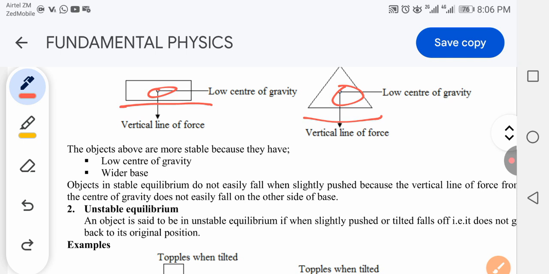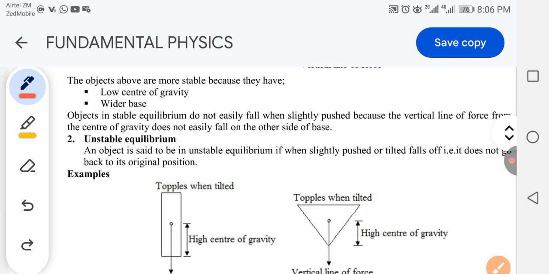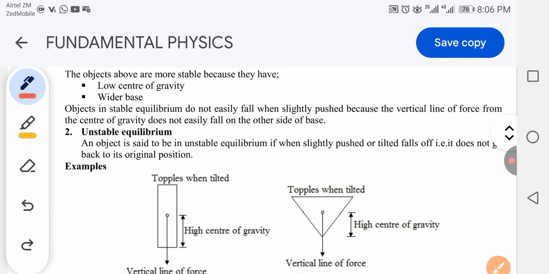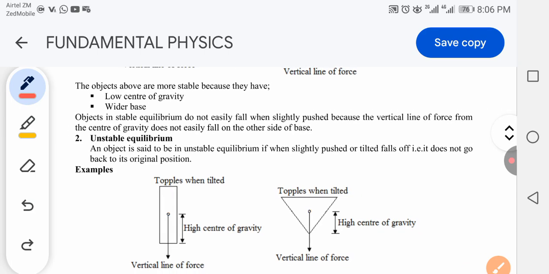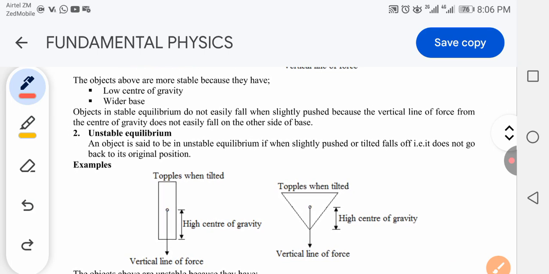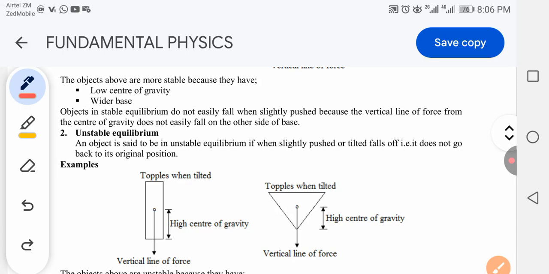These are the main two factors that affect equilibrium. Objects in stable equilibrium do not easily fall when slightly pushed. This is because the vertical line of force from the center of gravity does not easily fall on the other side of the base.